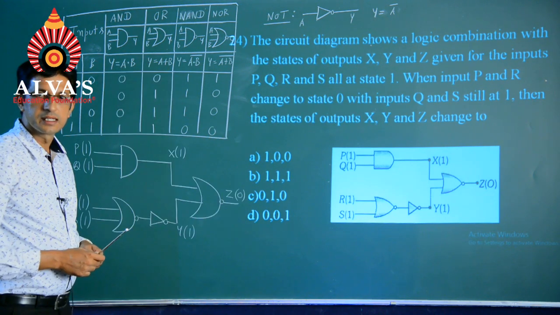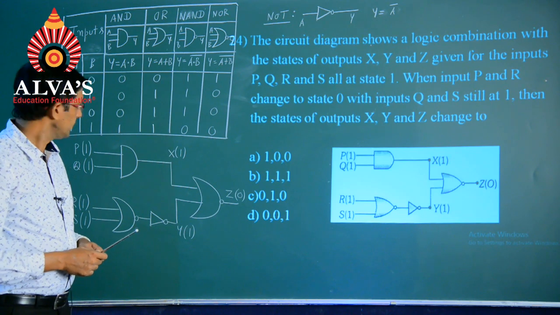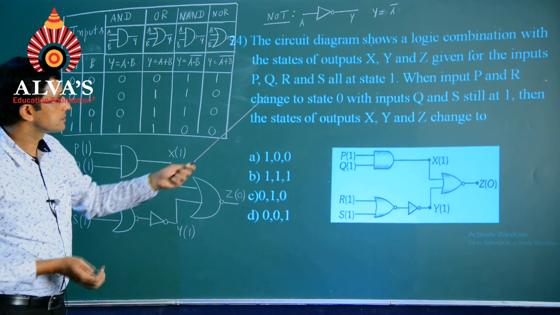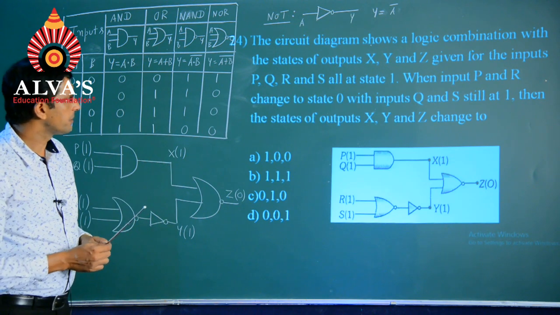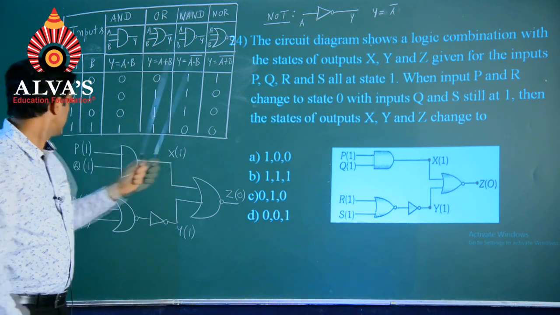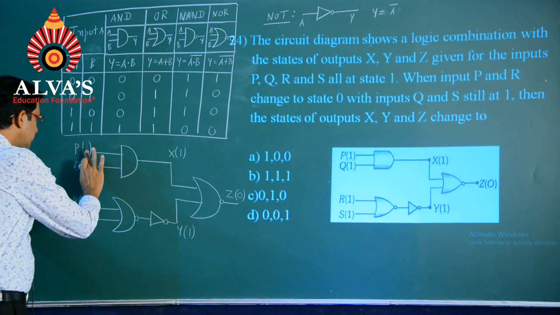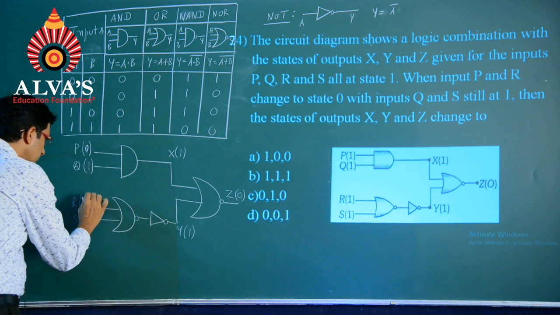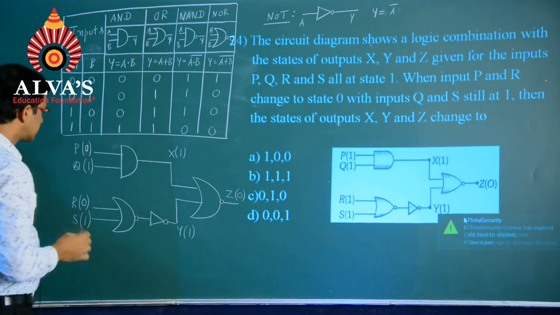So, students, we will begin this way at present. As per the question, it has been said, when input P and R change to state 0, I mean to say this P as well as this R becomes 0.